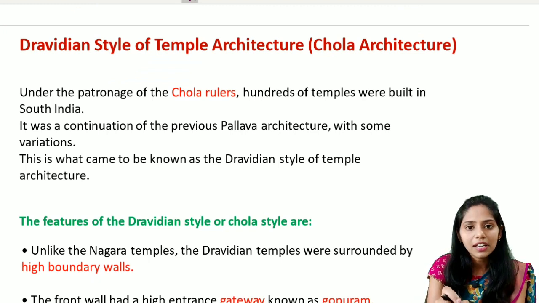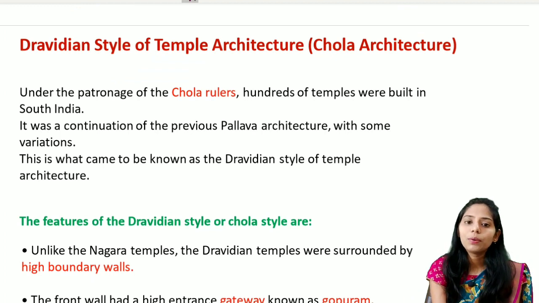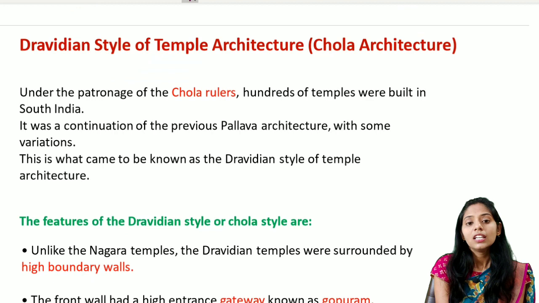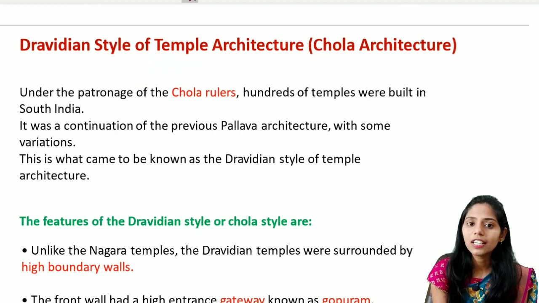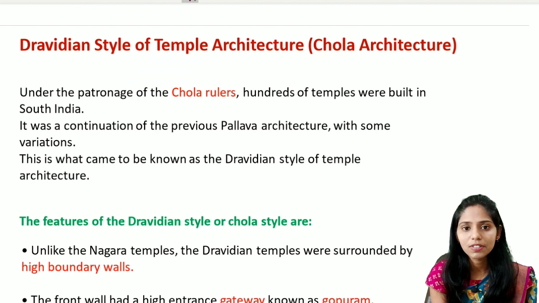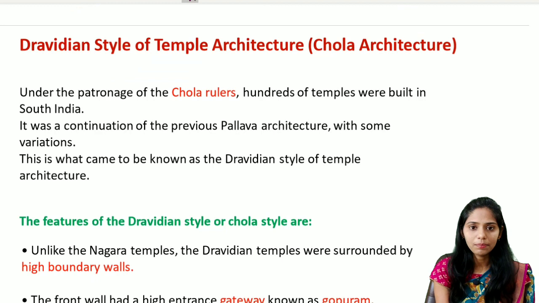In this Dravidian style of temple architecture, which is a continuation of the Pallavas, we saw a small variation in Pallava architecture. Some of the important features of this Dravidian style are very important from the Mains point of view. You may get a direct question asking for the differences between the Nagara school of architecture and the Dravidian style of temple architecture.